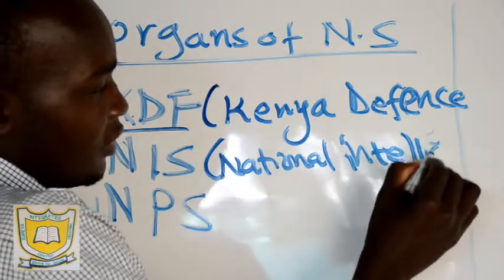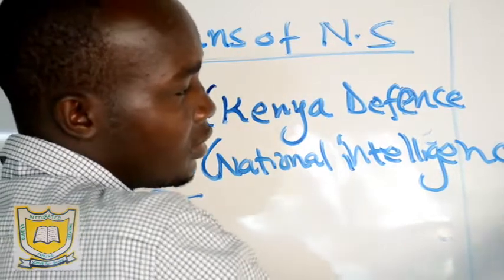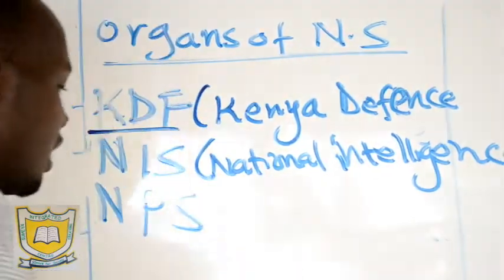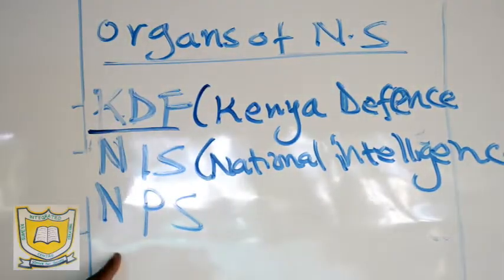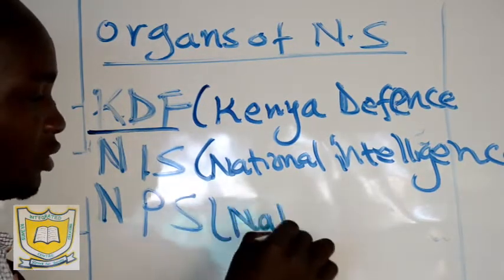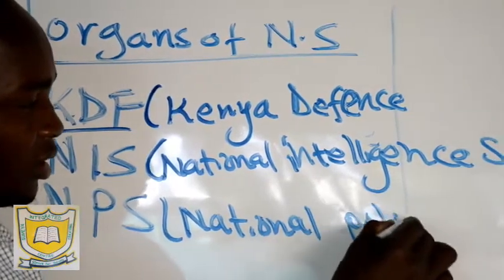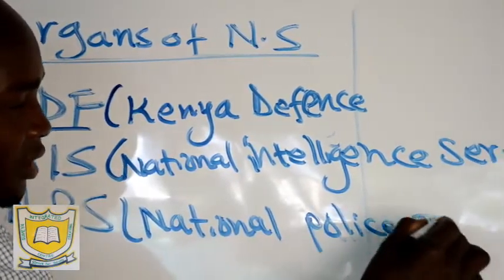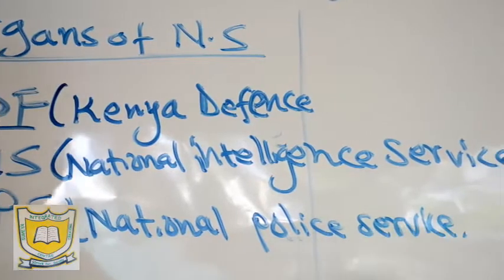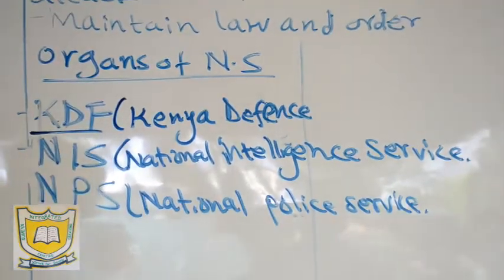Lastly we have the National Police Service. So these are the three major organs of the national security.